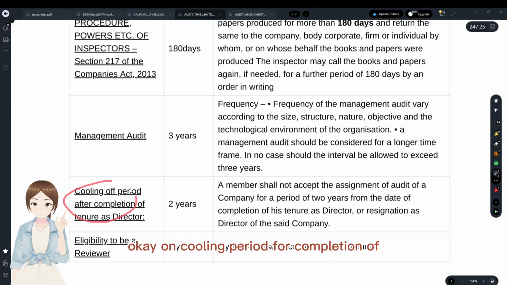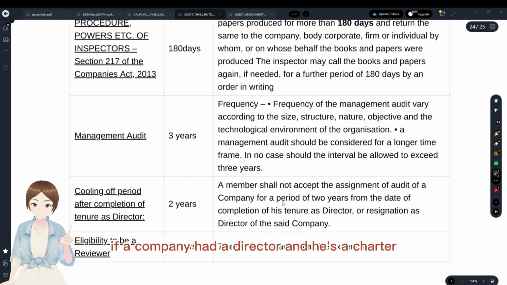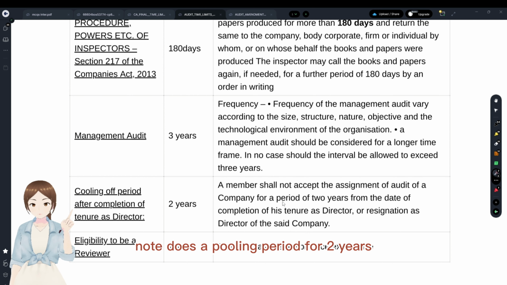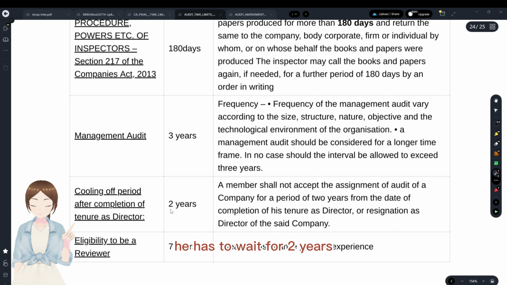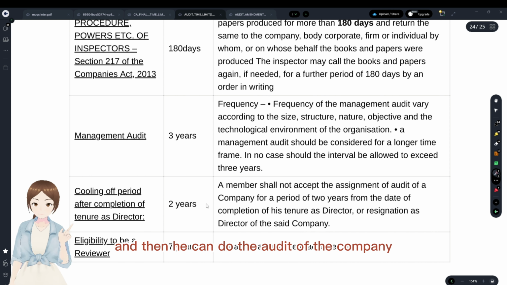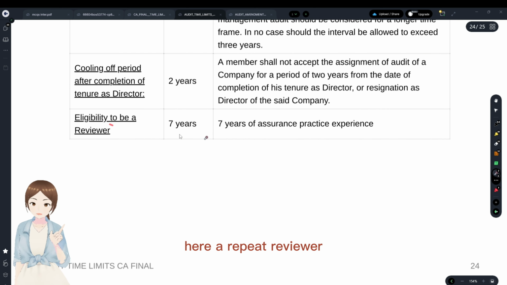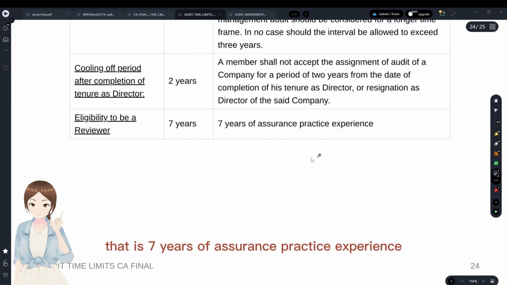Okay, and the cooling period for appointment as auditor after being a director. If a company had a director and he's a chartered accountant, could he resign from the company and then take up the audit of that company? No. There's a cooling period of 2 years. After his resignation, he has to wait for 2 years and then he can do the audit of the company. Eligibility of a peer reviewer is 7 years of assurance practice experience.